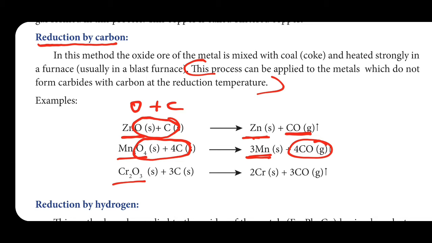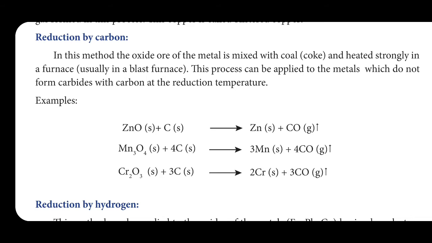Like that, Cr2O3 contains 3 oxygen, these 3 carbon take these 3 oxygen and form 3 CO, remaining chromium only. So, here reduction takes place by using carbon. ZnO is reduced to zinc by using carbon. Mn3O4 is reduced to Mn by using carbon. Cr2O3 is reduced to Cr by using carbon. Simply we can say that carbon takes that oxygen, carbon monoxide is removed, and only the metal remains.